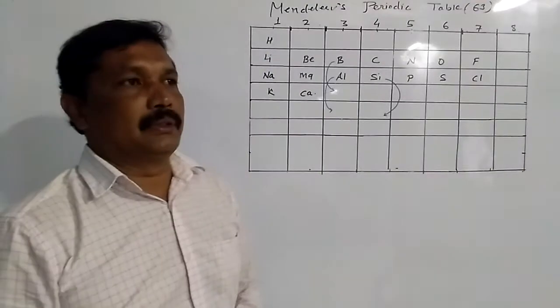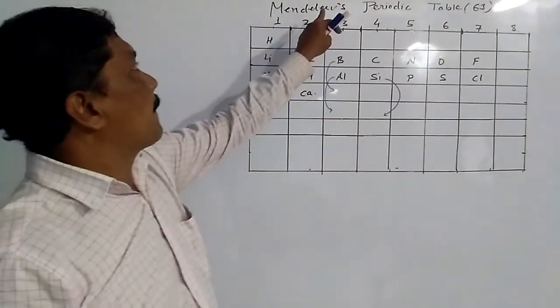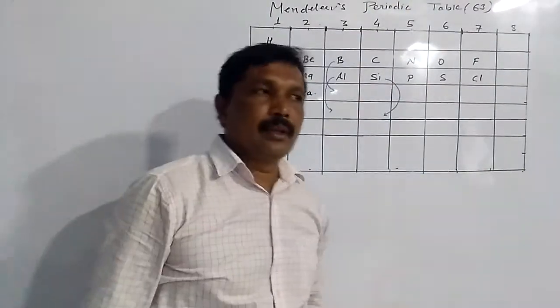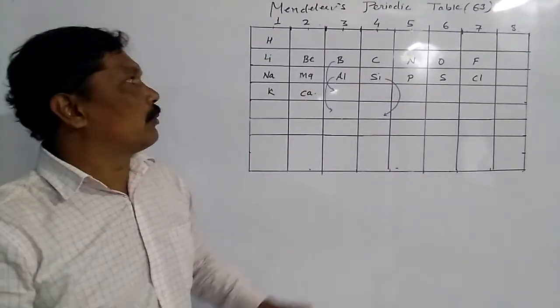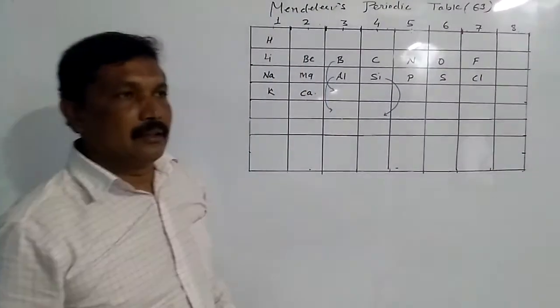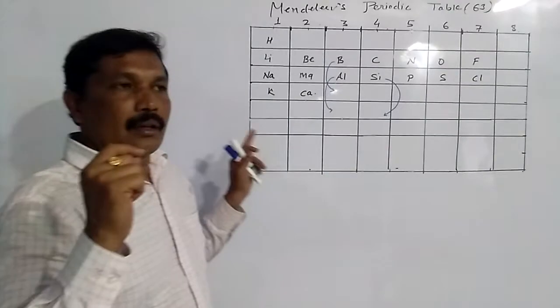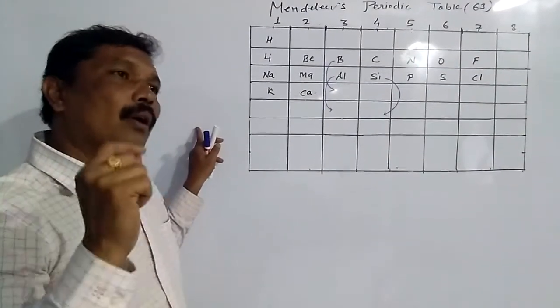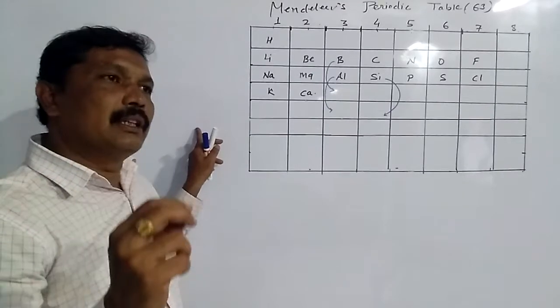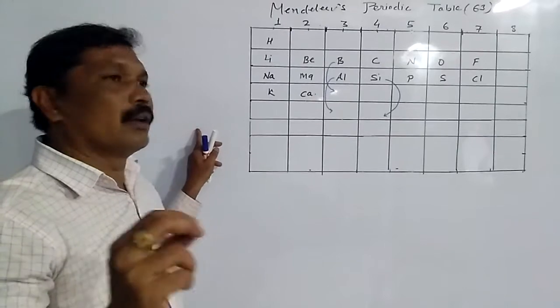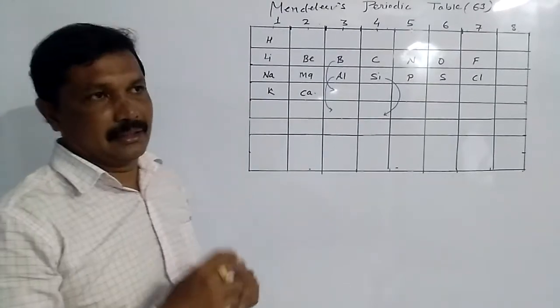My dear students, today we are going to study Mendel's periodic table. He classified about 63 elements. He started arranging the elements according to their physical and chemical properties in the increasing order of their atomic masses.